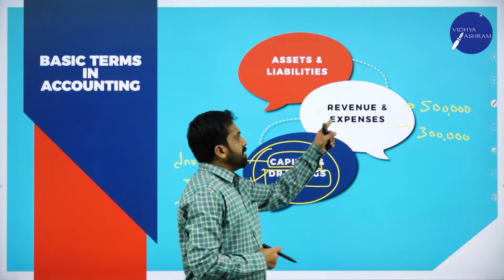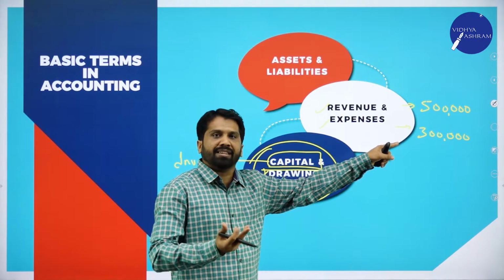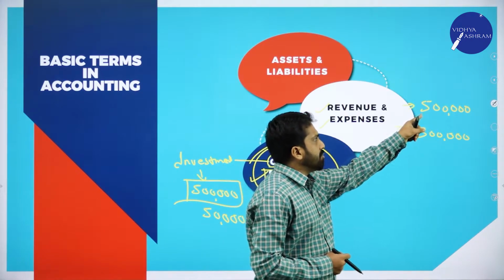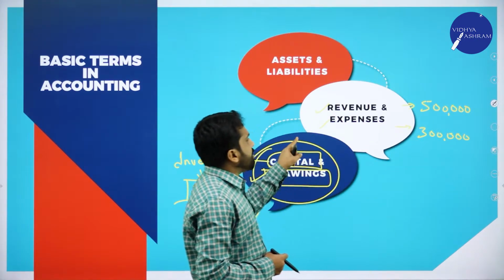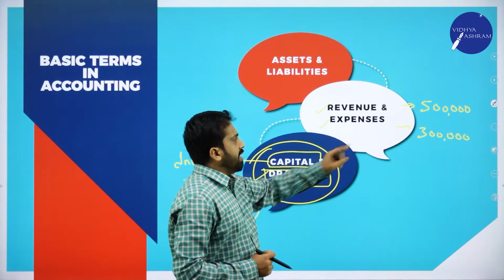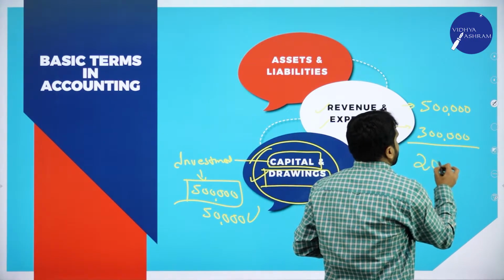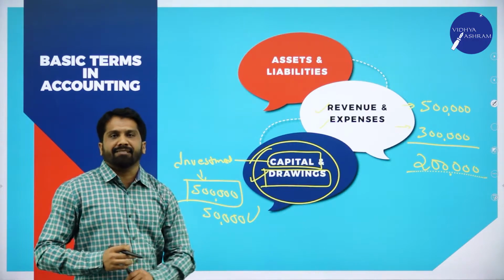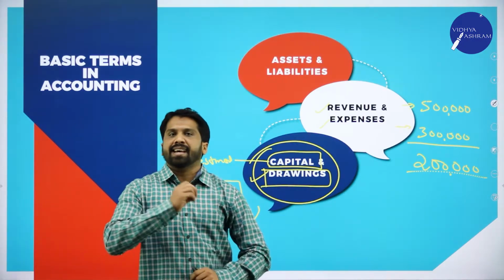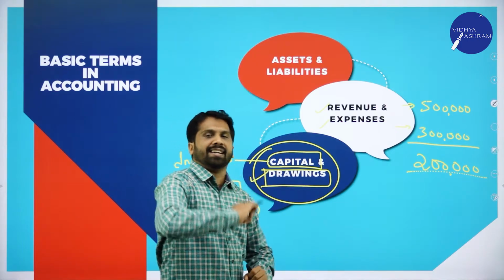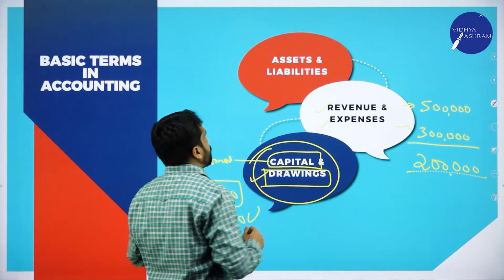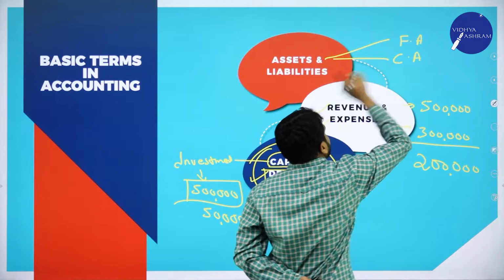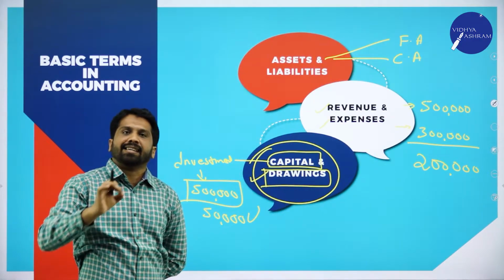Revenue means what? Whatever the sold value, selling price, we call it revenue. Expenses means what? To sell these goods, whatever cost incurred, we call it expenses. From 5 lakh, if you minus 3 lakh, whatever 2 lakh you get, this is your profit or net revenue. Clear? Assets and liabilities. What do you mean by assets and liabilities? In assets, we have two types, that is fixed asset and current asset. Fixed asset and current asset.